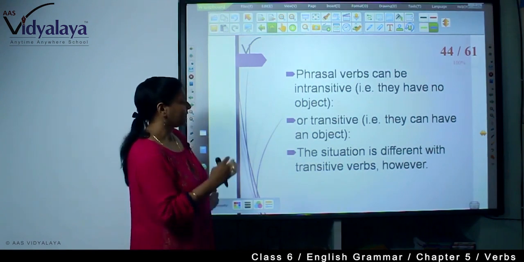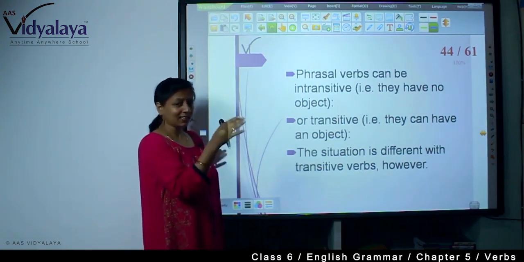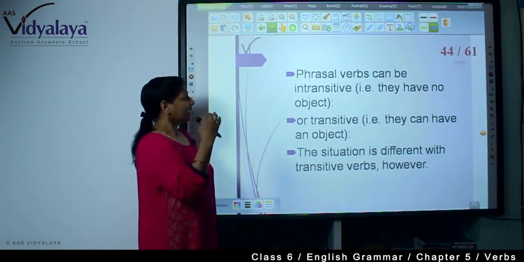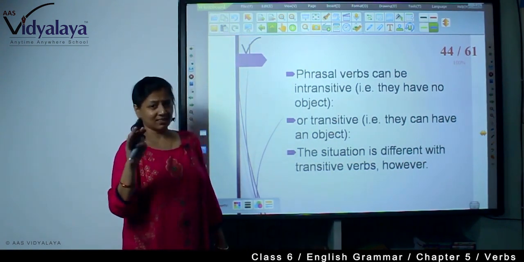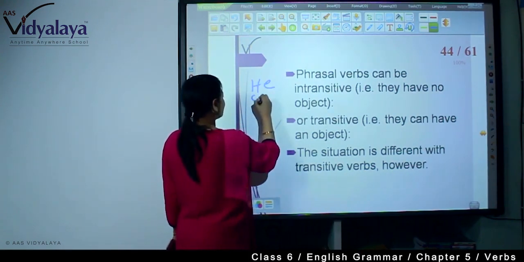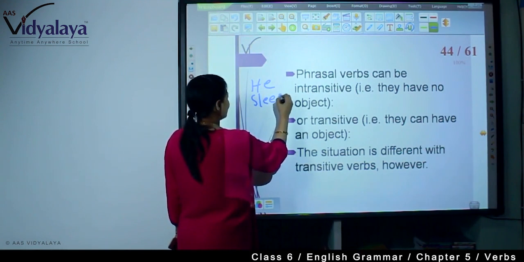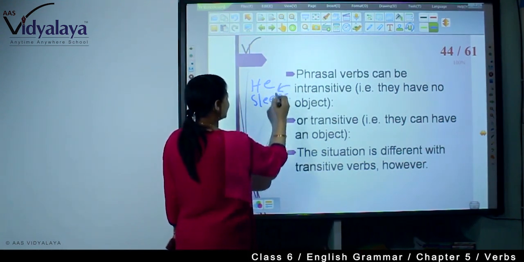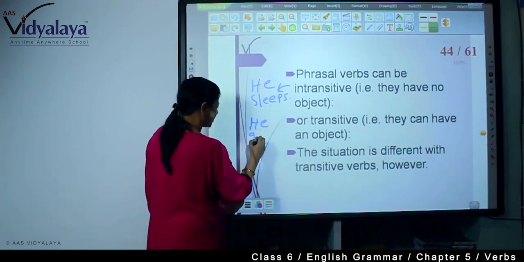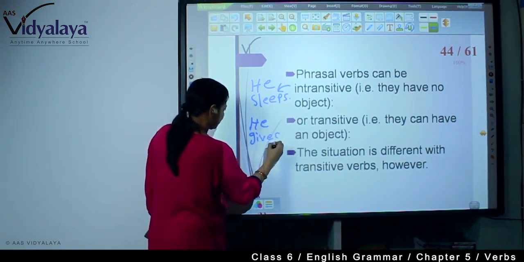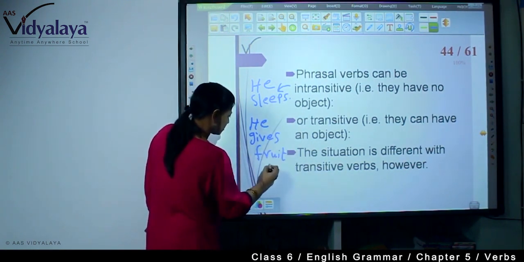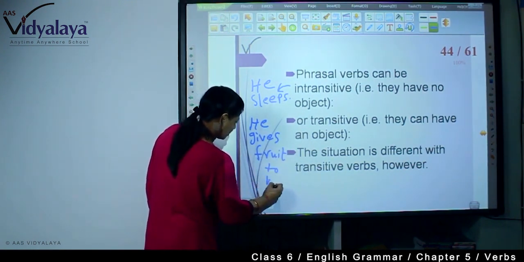Intransitive and transitive. In the transitive, the action moves from subject, from doer, to an object. Intransitive, the action doesn't move. For example, he sleeps, this is intransitive, and he gives fruit to her.